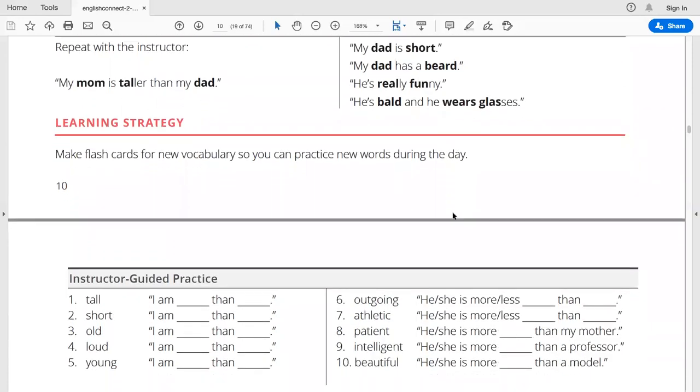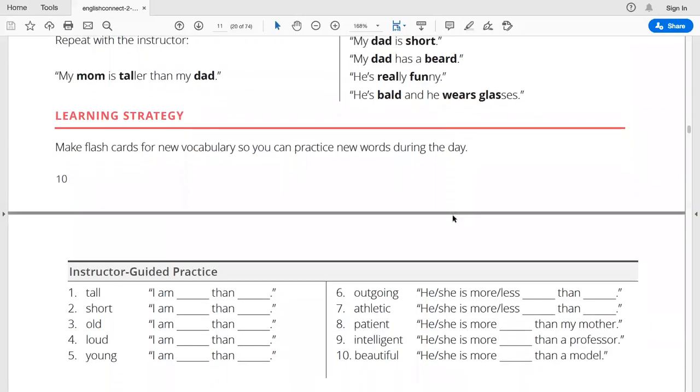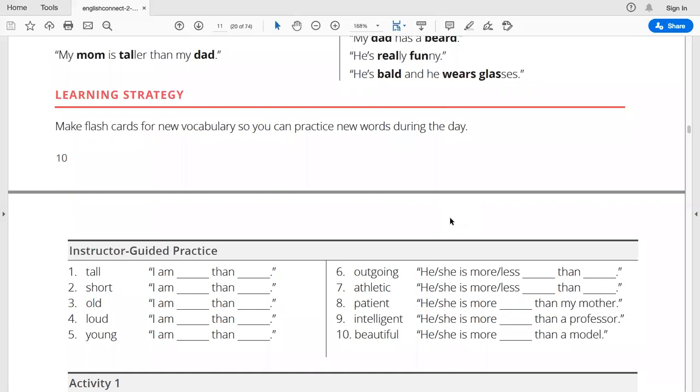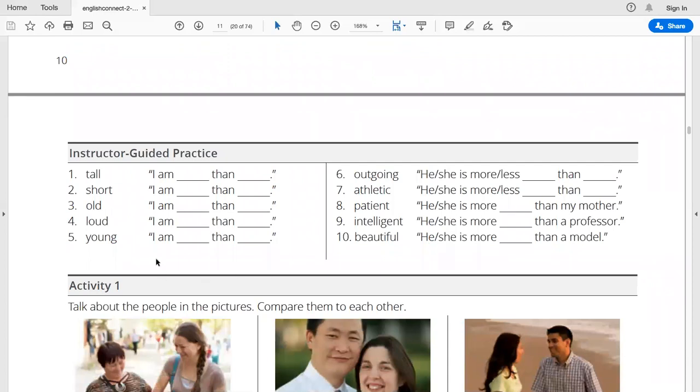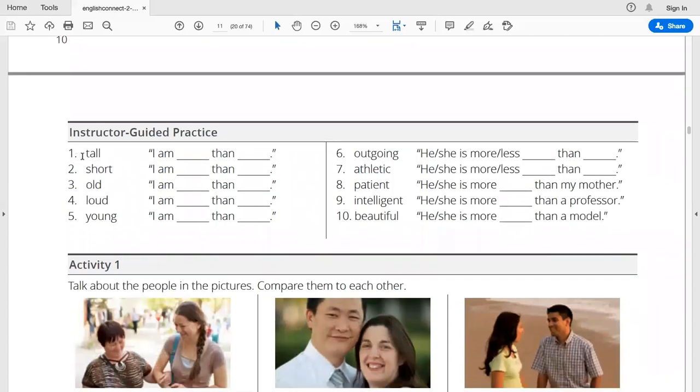Now, for this week, make flashcards for new vocabulary so you can practice new words during the day. This will help you to increase your vocabulary, to learn it, to practice it, and to become better with this vocabulary. Next, we have the instructor guided practice. Here we will use these short one syllable adjectives and form some sentences.